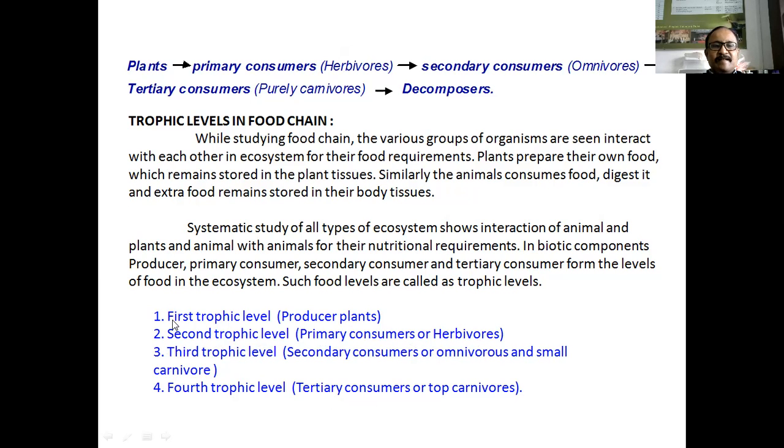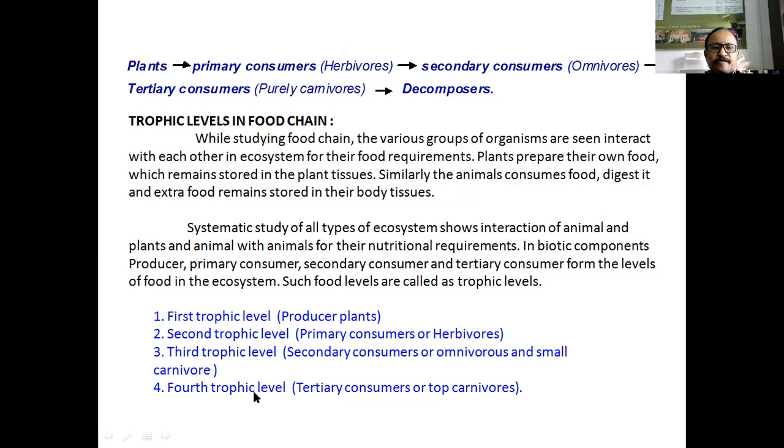See here, the first trophic level is the first nutritional level. All the second level, primary consumers or herbivorous animals, depend upon this producer level in any ecosystem for their nutrition. Then the animals of the third trophic level, secondary consumers, which are omnivorous, depend upon the flesh of animals of the second trophic level, so the second trophic level forms a nutritional state.